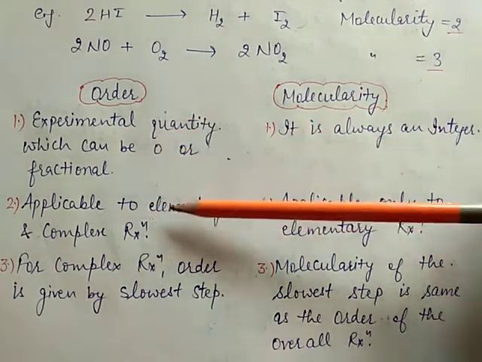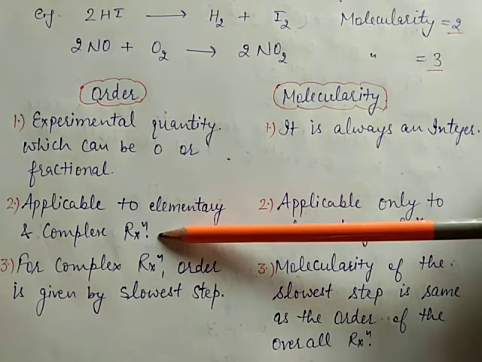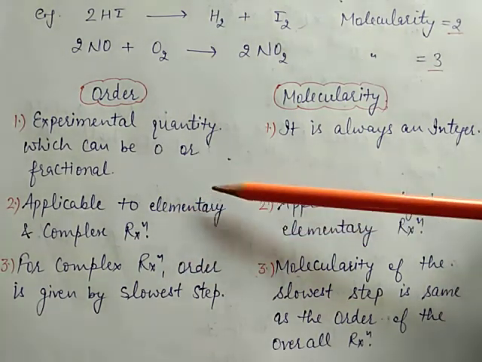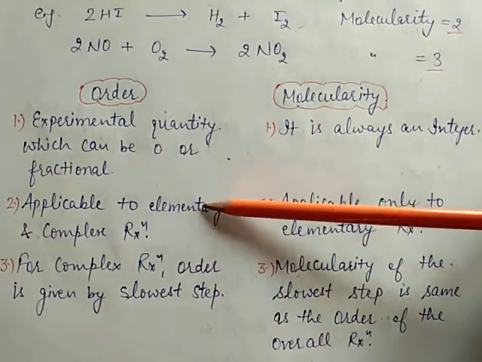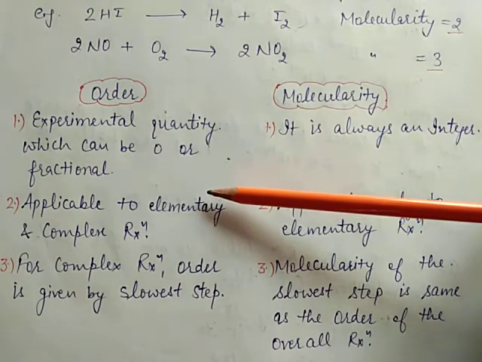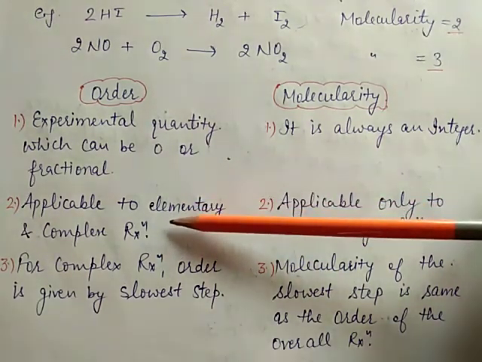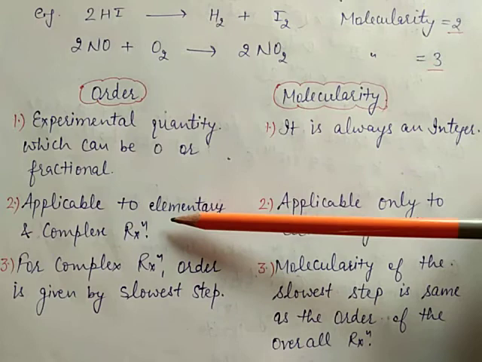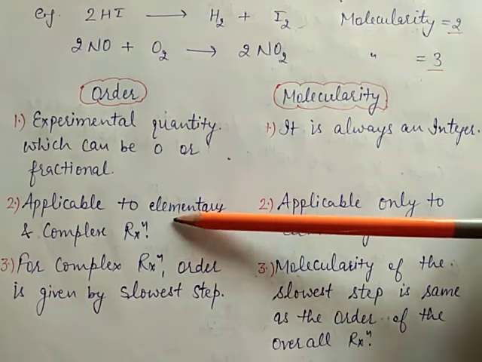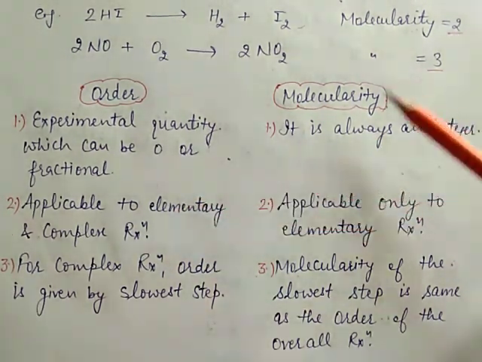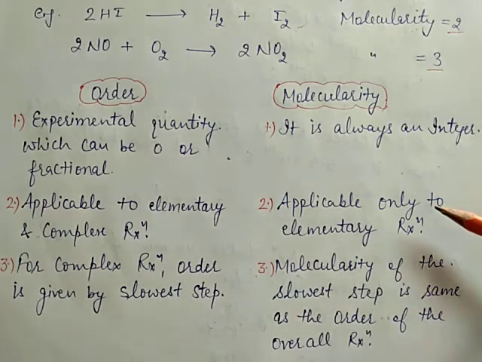Order is applicable to elementary and complex reaction. Elementary reaction means which takes place in one step only, and complex reaction is which takes place in more than one step. But molecularity is applicable only to elementary reaction.